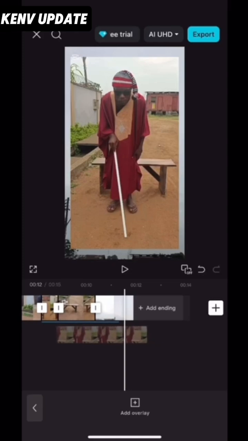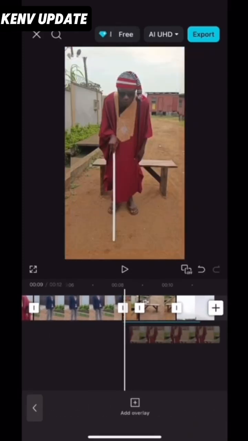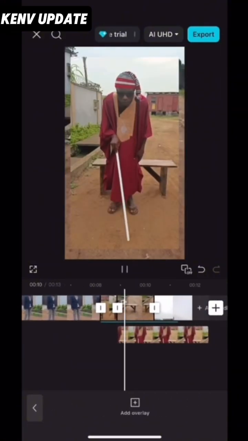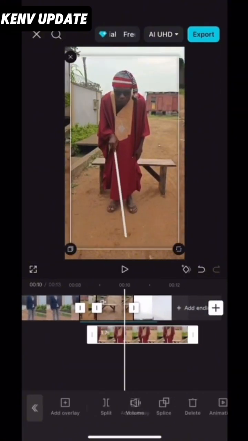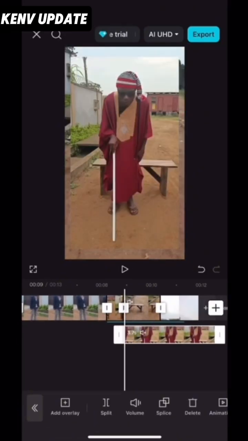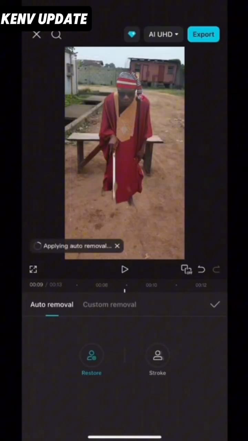Click it and drag it to the empty background. All right, just bring it and align it on that empty background you just imported. After that, we want to silence the volume, so you click it and click on volume, reduce it to 0, mark on the good and go back, after which you click it again and locate remove BG.